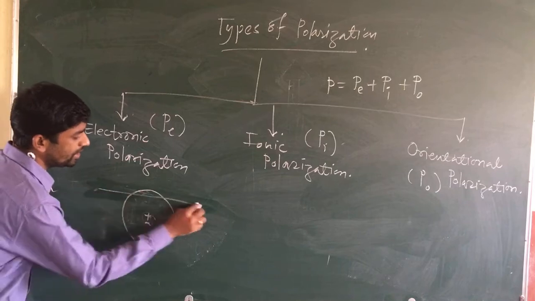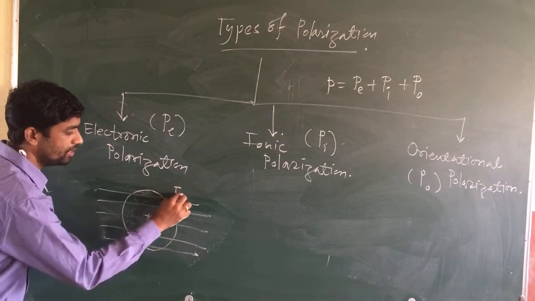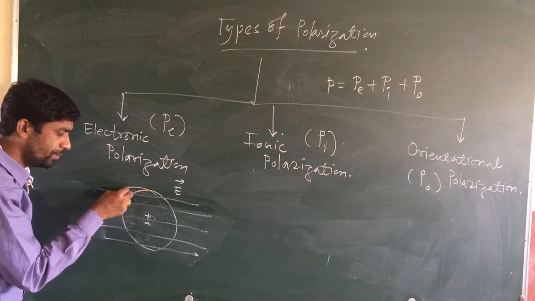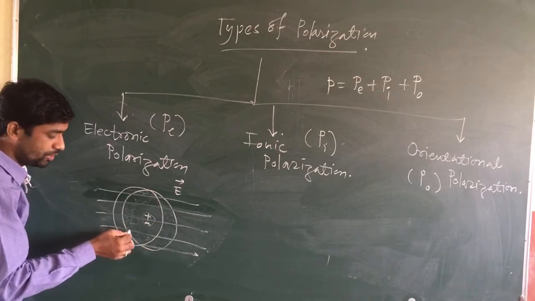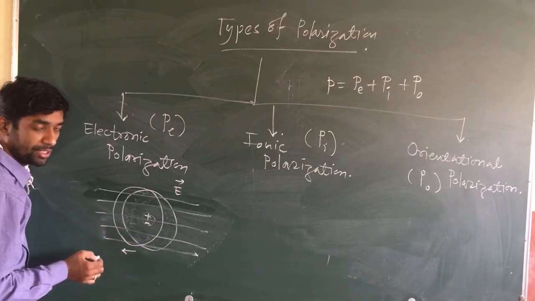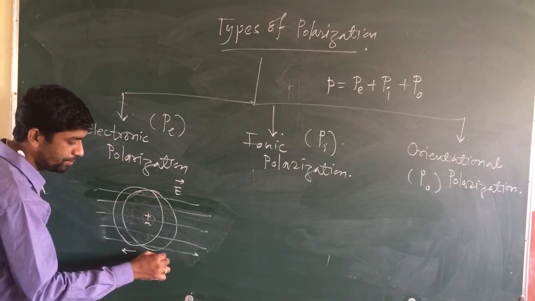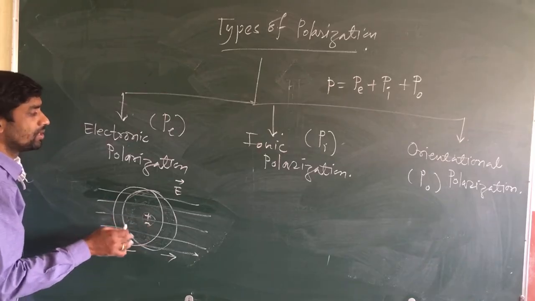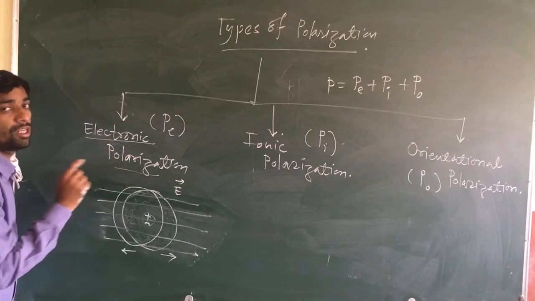So when an external electric field is applied, what happens? This positive charge cloud will be displaced from its position. The positive charge cloud will shift towards, suppose, the left-hand side, and the negative cloud will shift towards the right-hand side. Such a kind of polarization is known as electronic polarization.